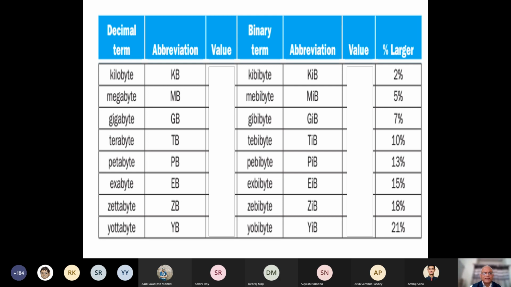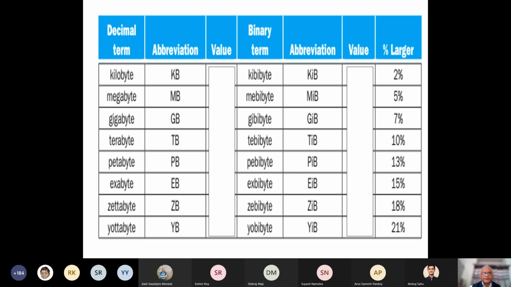And so this is base 10: 3, 6, 9, 12, 15, 18, 21, 24. But on the other hand, in the binary system, 2 to the power 10 roughly corresponds to 1000, only 2% larger, 1024.